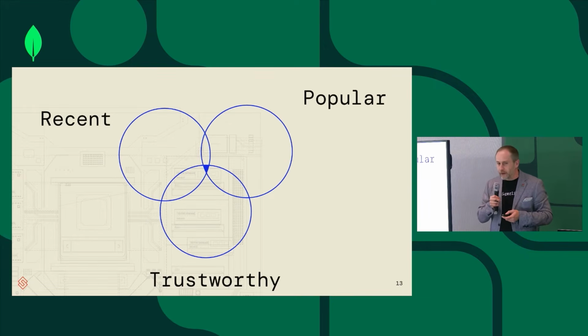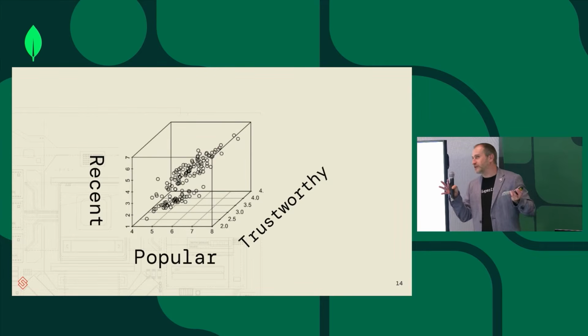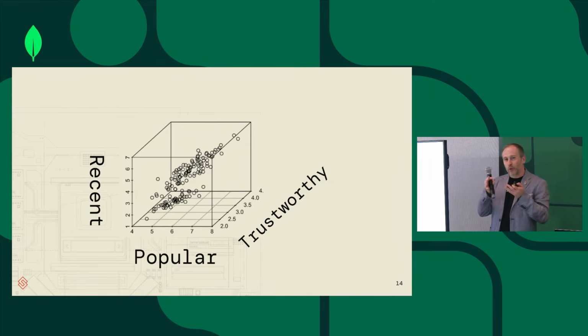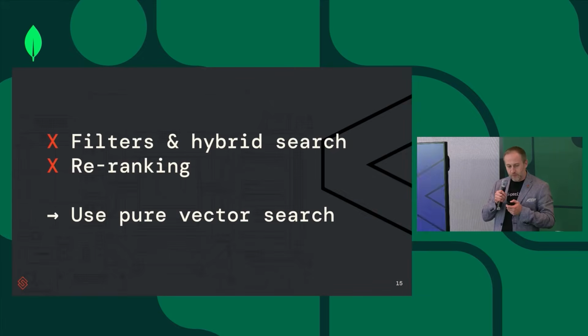So how should we think about this? We should think about it as a vector space, where we basically try to match those 3 parameters, blend those 3 attributes, to maximize the result. So maximum trustworthy, maximum recent, and maximum popular news. So we should use pure vector search to do that, right? And that's why we're talking about vector search over complex data.